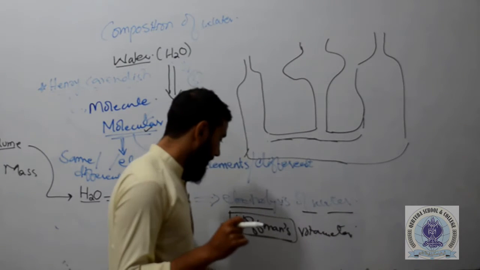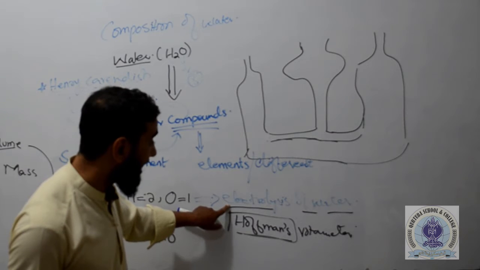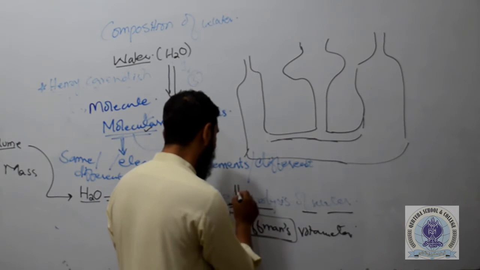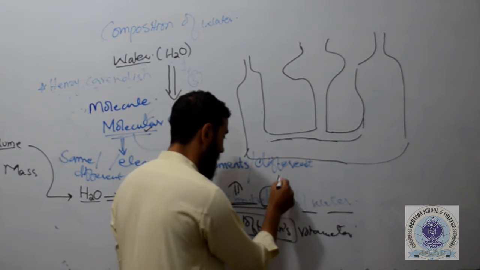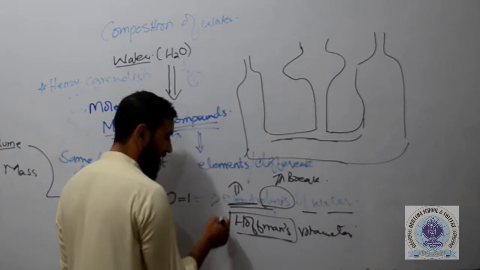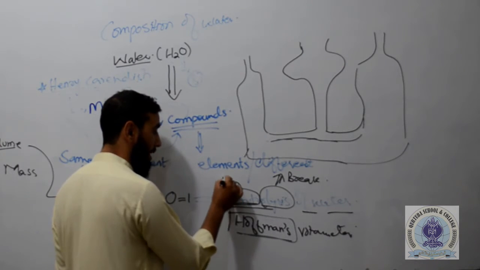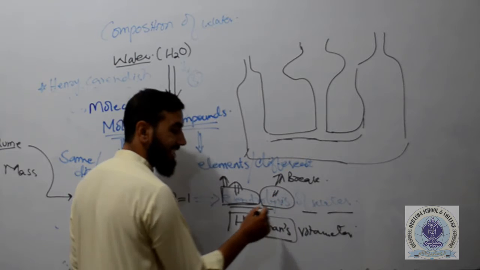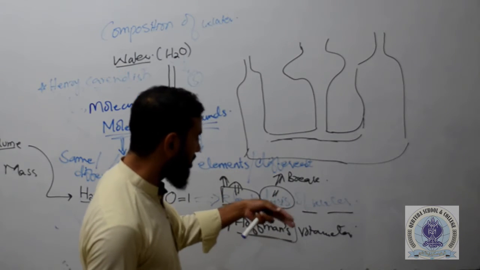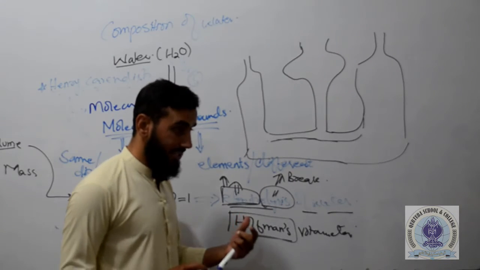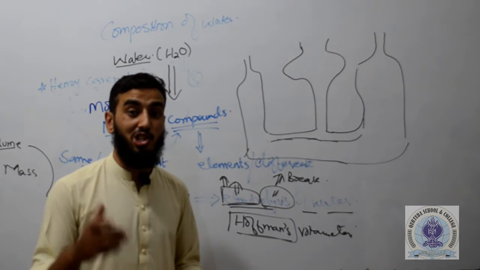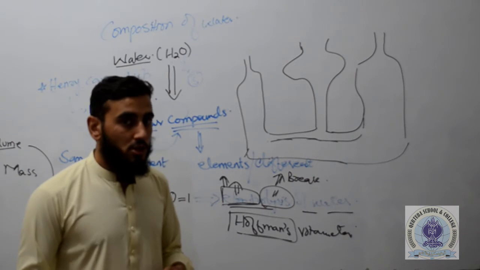Remember students that we said electrolysis of water. Water electrolysis means when electricity is used to lyse, to break the molecules of water. So here electricity or electric power is used to do lysis, water is broken into pieces. That process we call electrolysis. When we want to determine the composition of water by its volume,